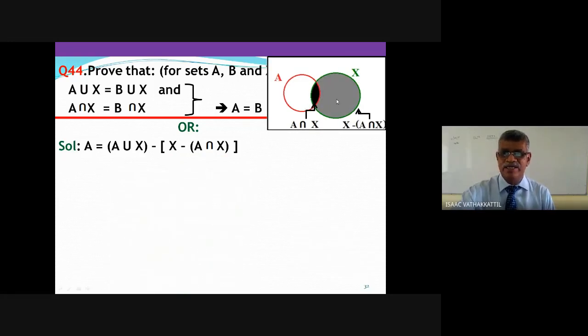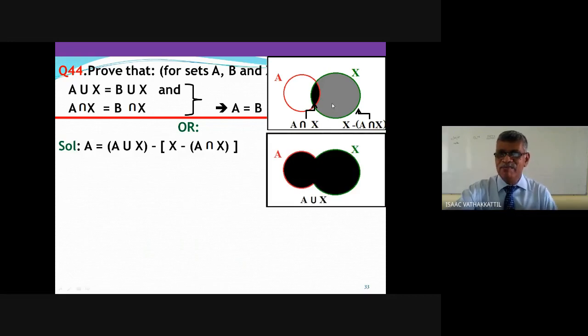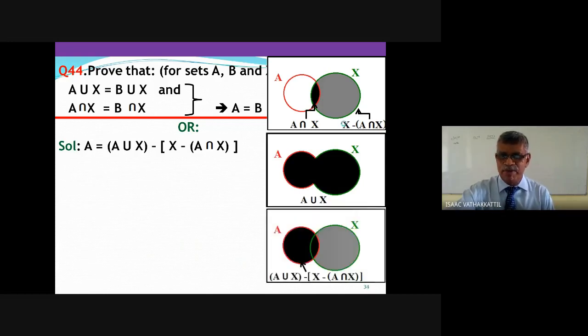I have made a gray shading for X minus A intersection X. Now you know what is A union X? The whole portion is A union X. From A union X, remove the gray shaded portion, that is X minus A intersection X. You remove that, you get A. From A union X, remove X minus A intersection X. That is nothing but A.